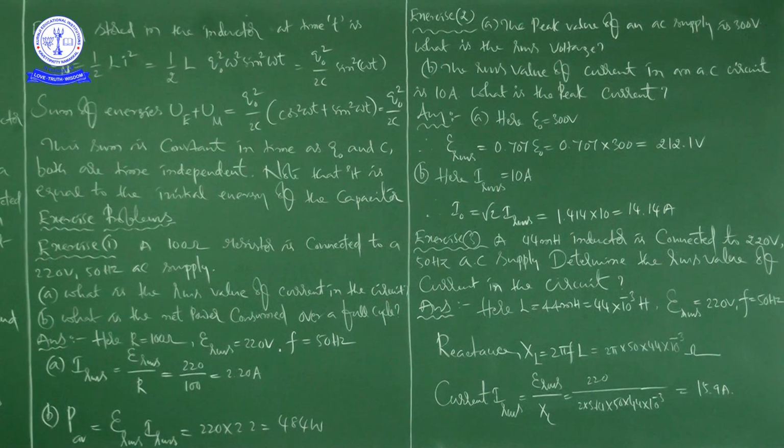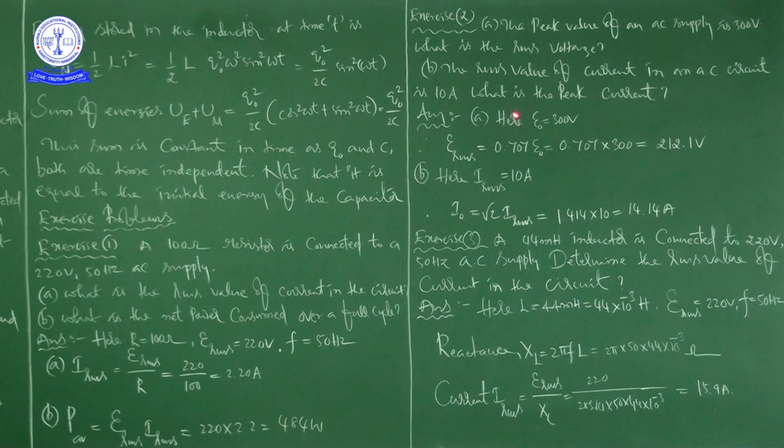See here, we have two parts, A and B. First A: the peak value of an AC supply is 300 volts. What is the RMS voltage?